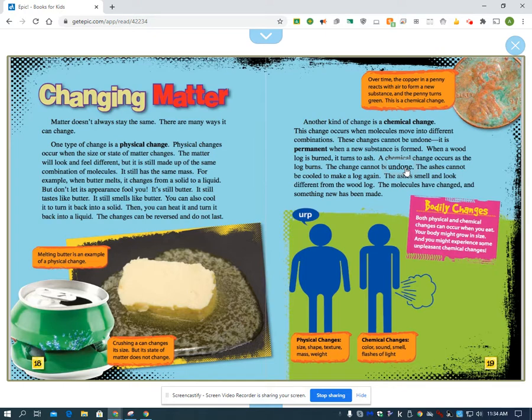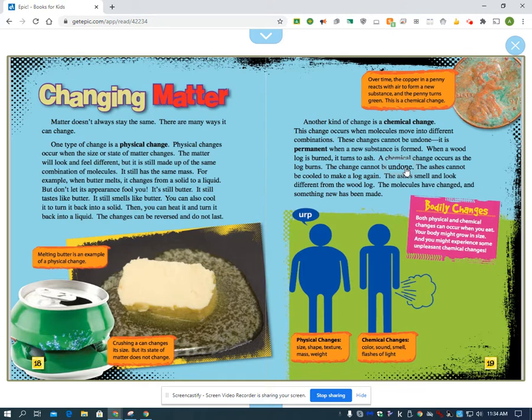For example, when butter melts, it changes from a solid to a liquid, but don't let its appearance fool you. It's still butter. It still tastes like butter. It still smells like butter. You can also cool it to turn it back into a solid. Then you can heat it and turn it back into a liquid. The changes can be reversed and do not last.